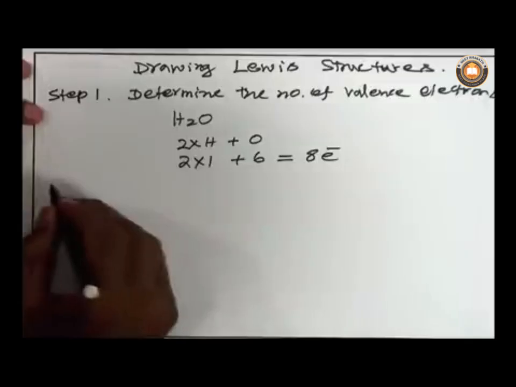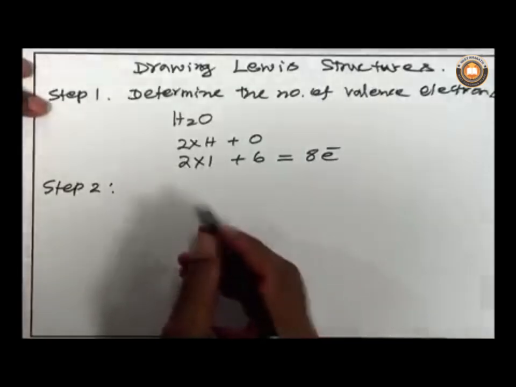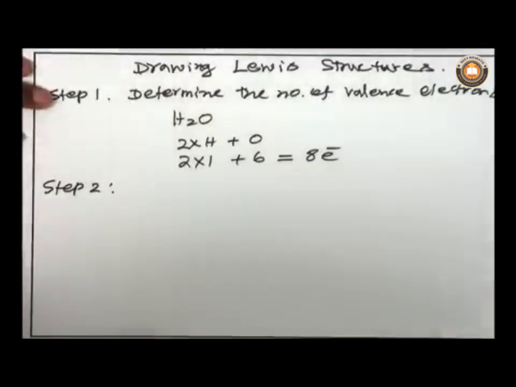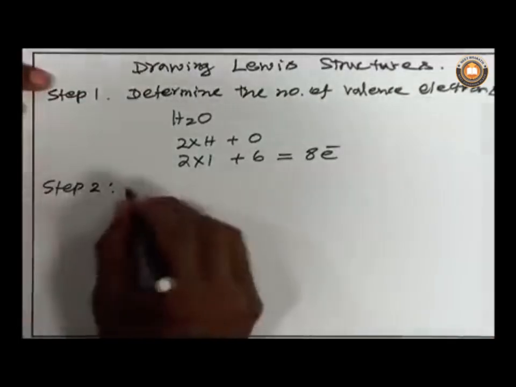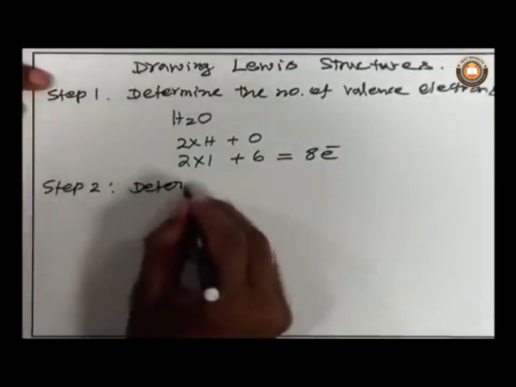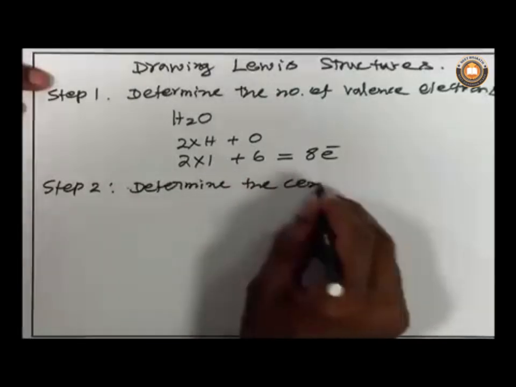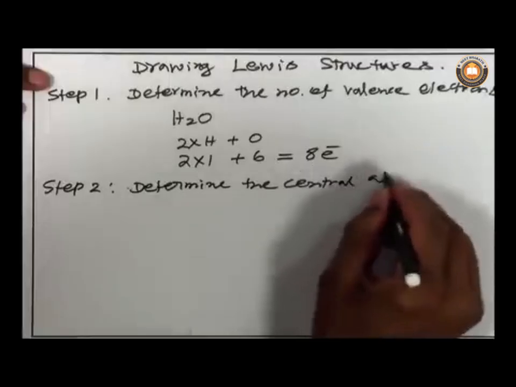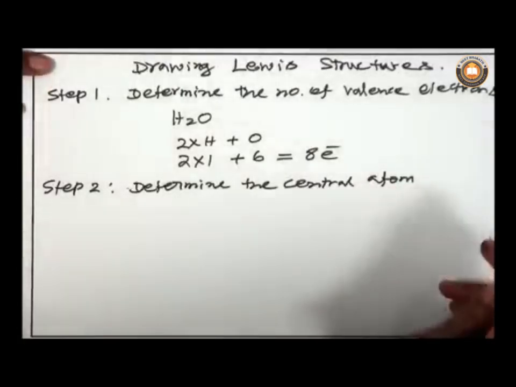The second step, step 2: find the central atom. What is a central atom?